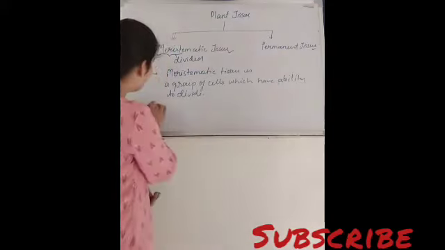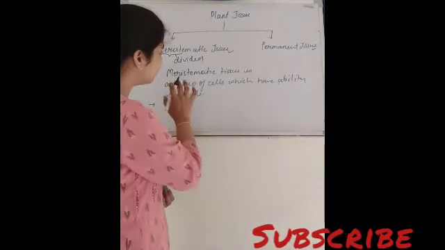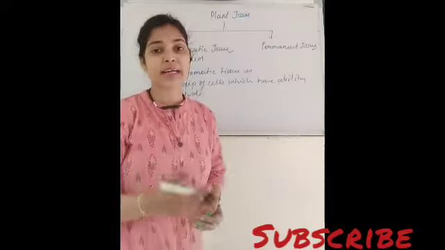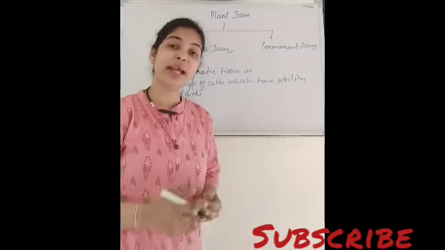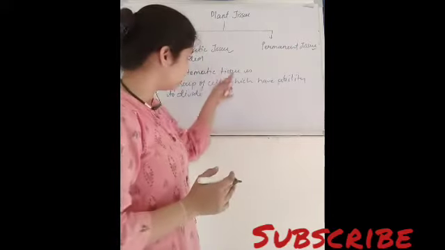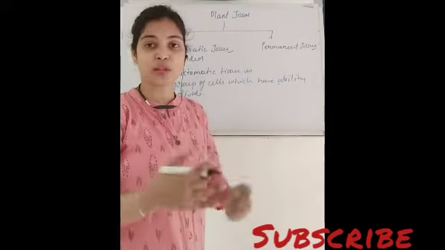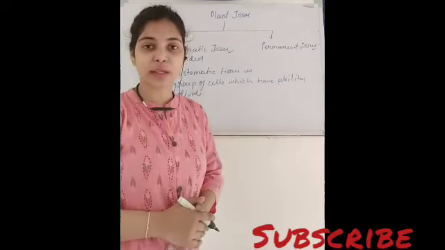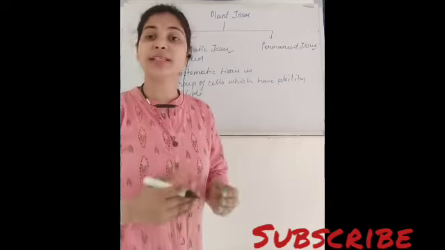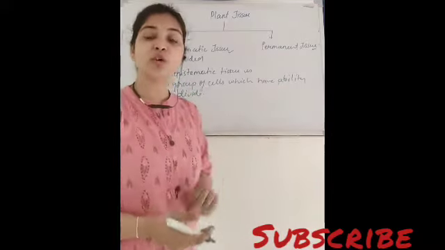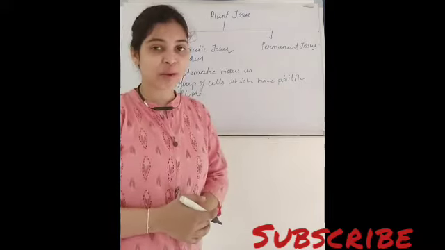And another point which we can write down here is that meristematic tissues are found at certain regions, only at certain regions of the plant where growth can be seen. Mainly these meristematic tissues are responsible for growth of the plant. Mainly ये growth के लिए responsible होते हैं, and the growth can be seen only at certain regions of the plant, right? So these tissues will also be found at certain regions of the plant only.